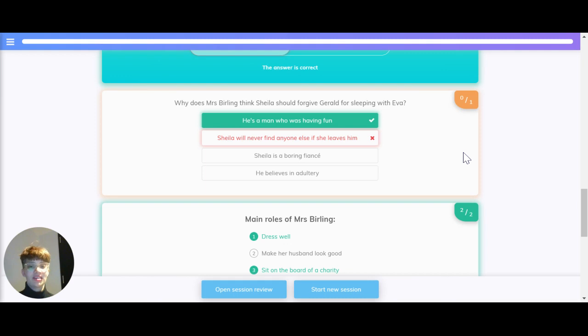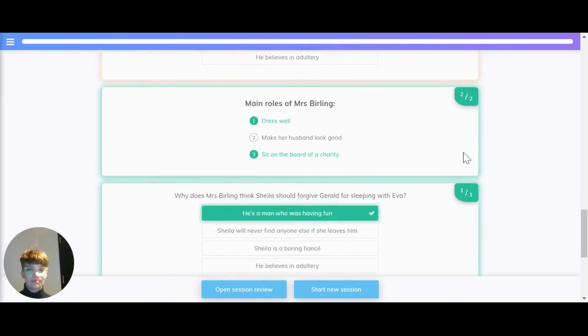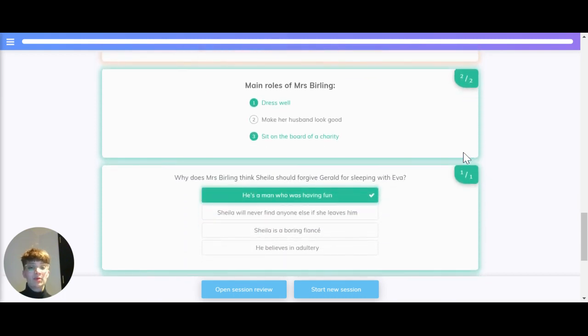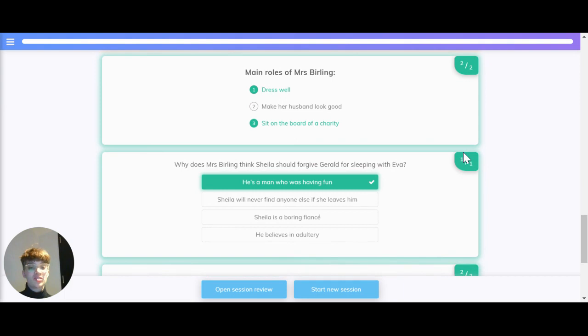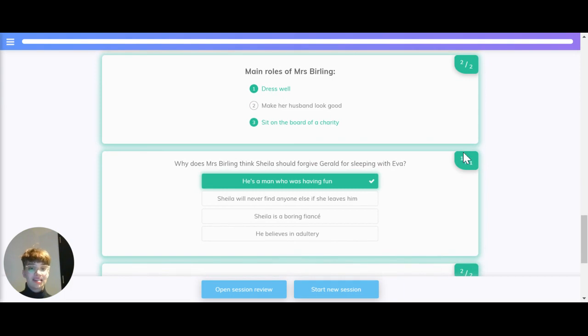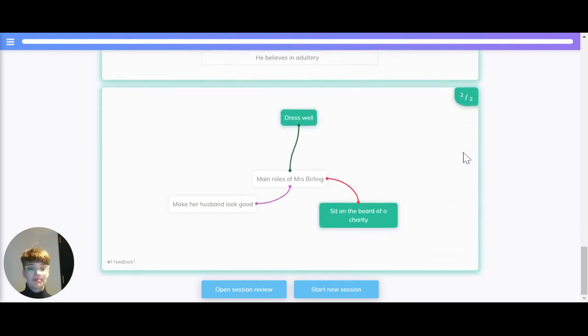Why does Mrs. Birling think Sheila should forgive Gerald for sleeping with Eva? The correct answer is because he was a man who was having fun. Let's recap again the main roles of Mrs. Birling. These are to dress well, to make her husband look good, and to sit on the board of a charity. That's everything you need to know about the portrayal of women in the play.